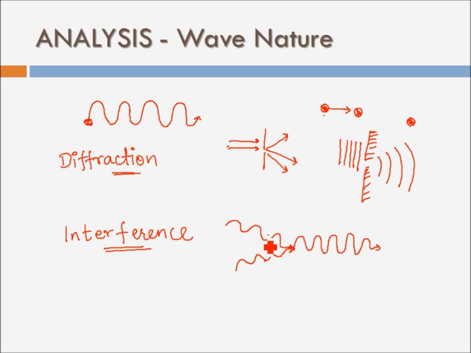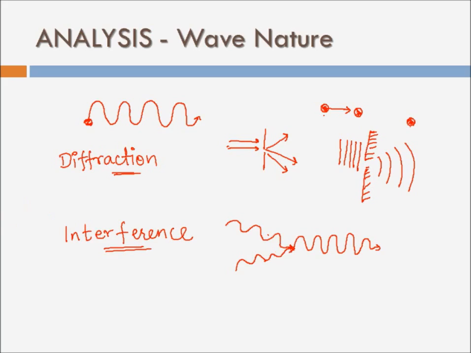So basically interference means that when two waves happen to be at the same place and at the same time, two different electromagnetic waves of, let's say, different wavelengths or different frequencies, then you can observe a resultant wave at that same position, which will basically be the superimposition of those individual waves. Again, we will not go into the mathematical approach, that is not in our syllabus, and that is not something that we will study in chemistry. For now, let us just see how interference is basically a wave property.